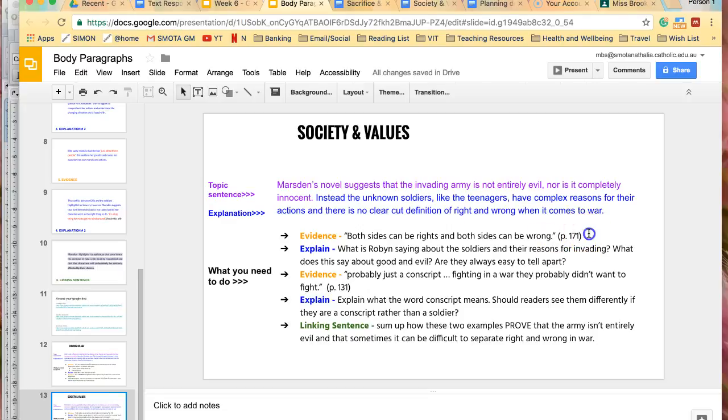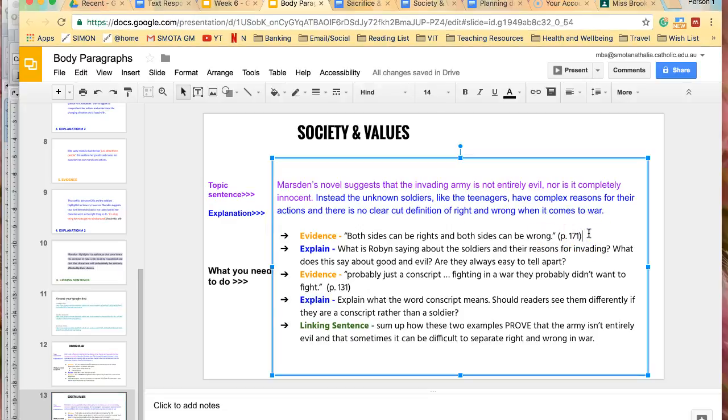So some evidence I've suggested here, and you can use this or you can choose your own. Both sides can be right and both sides can be wrong. Now this is Robin and she's speaking on page 171. And you need to talk about what Robin is saying about the soldiers and their reasons for invading. Why do they invade and does she think it's right or wrong? And if it's neither right nor wrong, then what is it? Is it good or evil? What is she saying about it?